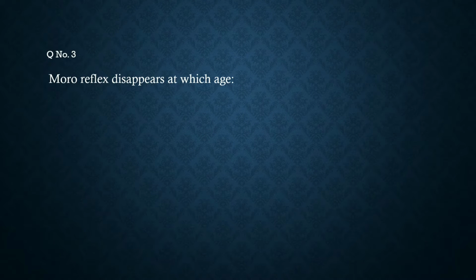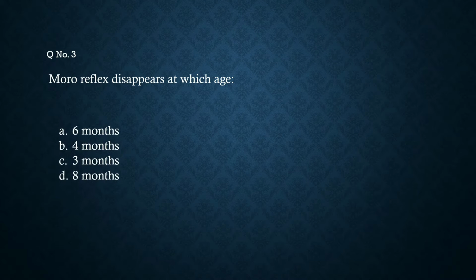Question number 3. Moro reflex disappears at which age? A. 6 months, B. 4 months, C. 3 months, D. 8 months. Answer B. 4 months.